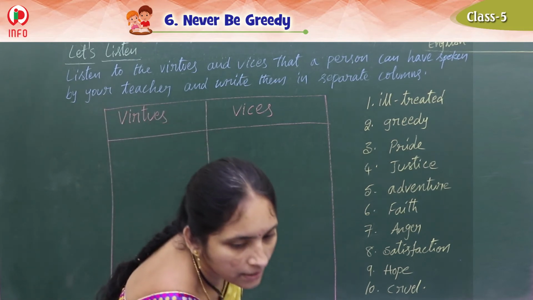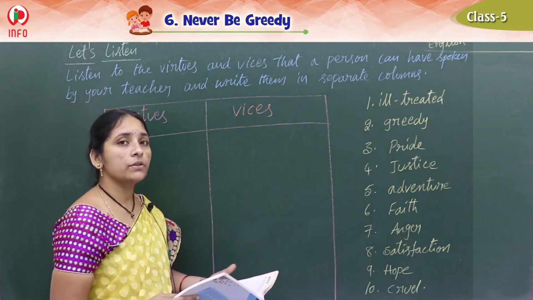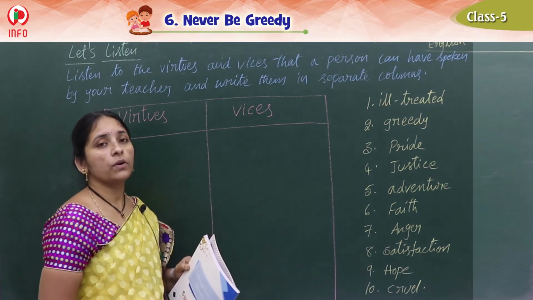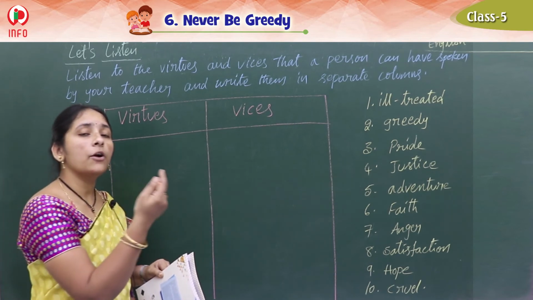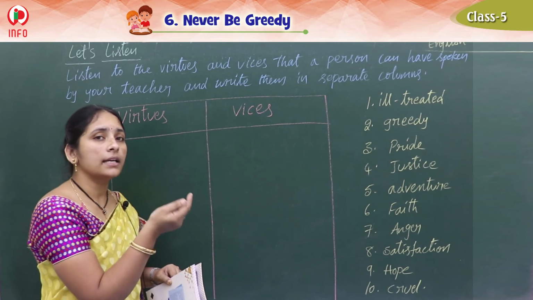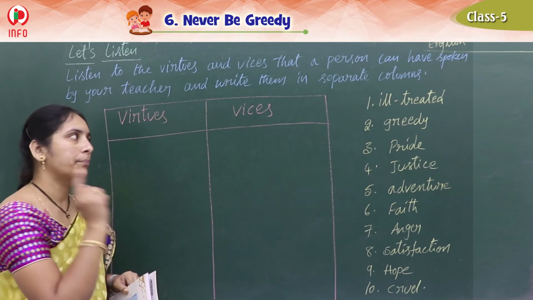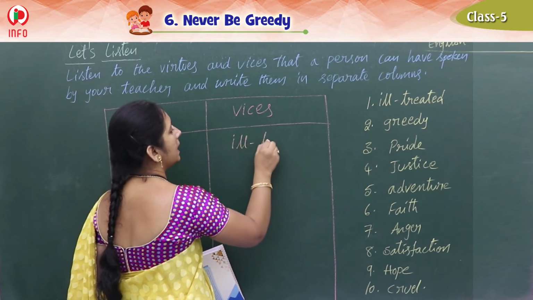From that, we should decide which are the virtues and which are the vices. Now tell me, first one, what do we have? Ill-treated, to behave improperly or misbehave with others. Is it good quality or bad quality? Bad quality. Then where can we write? Vices. Ill-treated.